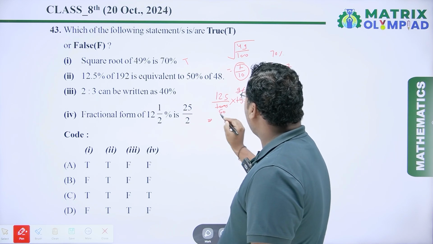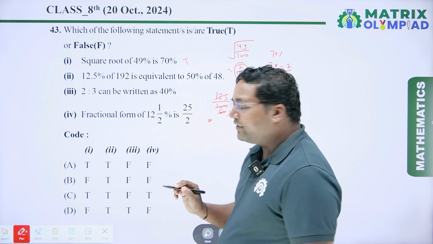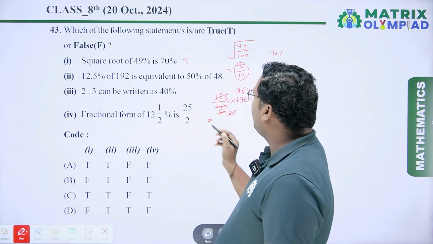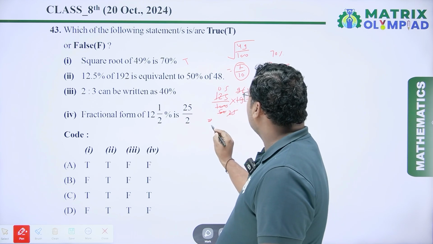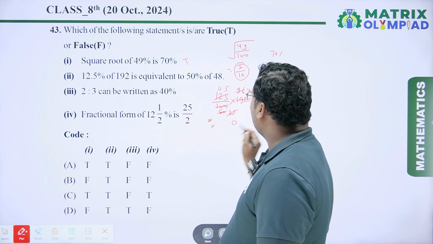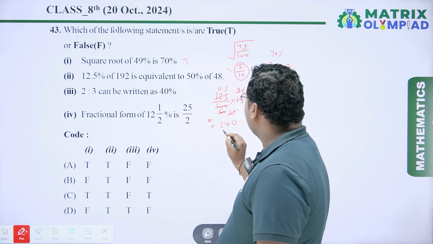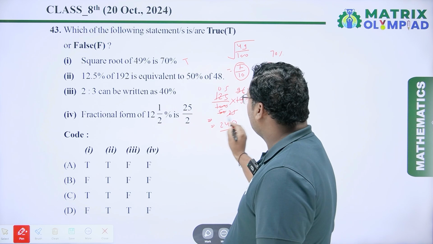So it is 48 and it is 25. This number will be divided by 25. So 12.5 upon 25 is 0.5. Now we have to multiply these two numbers. So we will get 5 8s are 40, carry 4, 5 4s are 20, 20 plus 4 is 24. So 12.5% of 192 is 24.